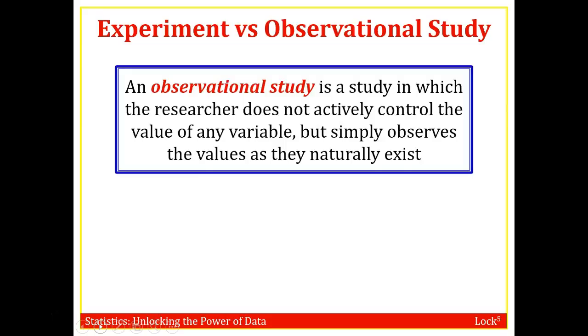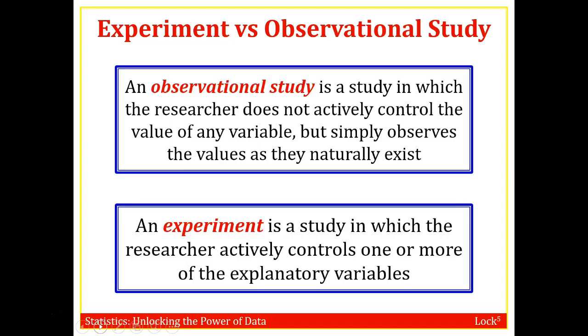So an observational study is a study in which the researcher does not actively control the value of any variable. He just sits around and he watches. An experiment is a study in which the researcher actively controls one or more of the explanatory variables. I'm going to say this very slowly. In my book, an experiment becomes an experiment when you randomly impose treatments. In an observational study, you're watching and seeing what people do.